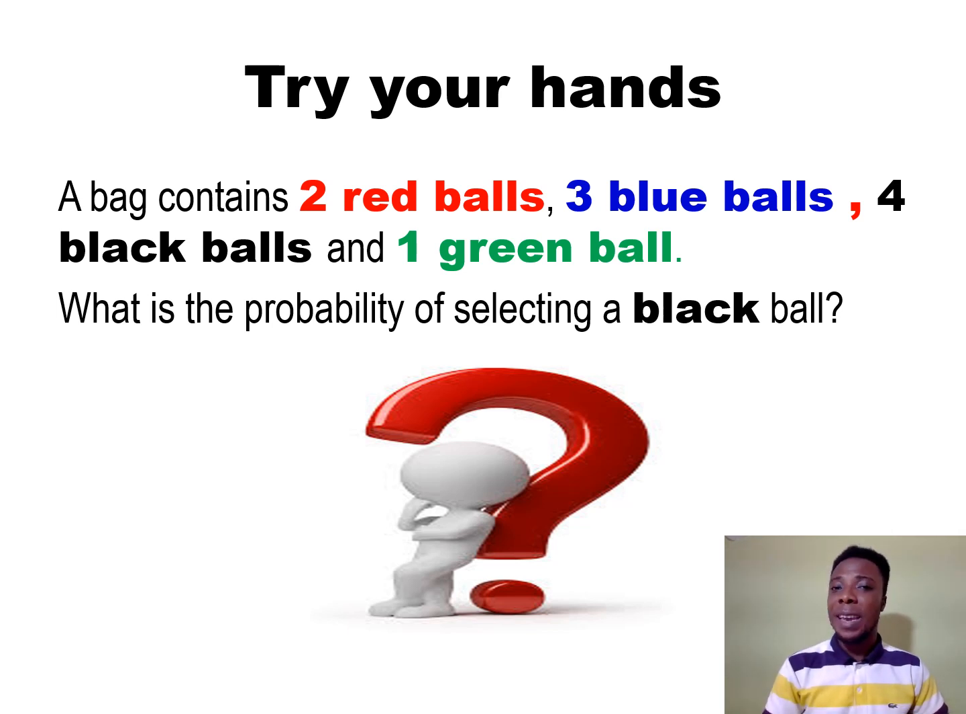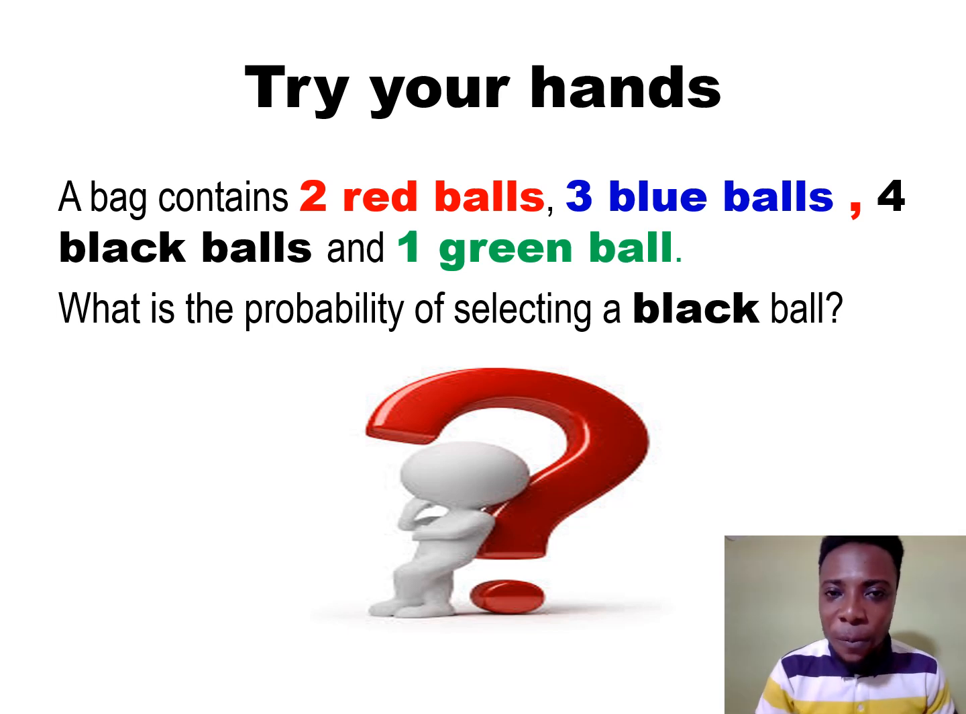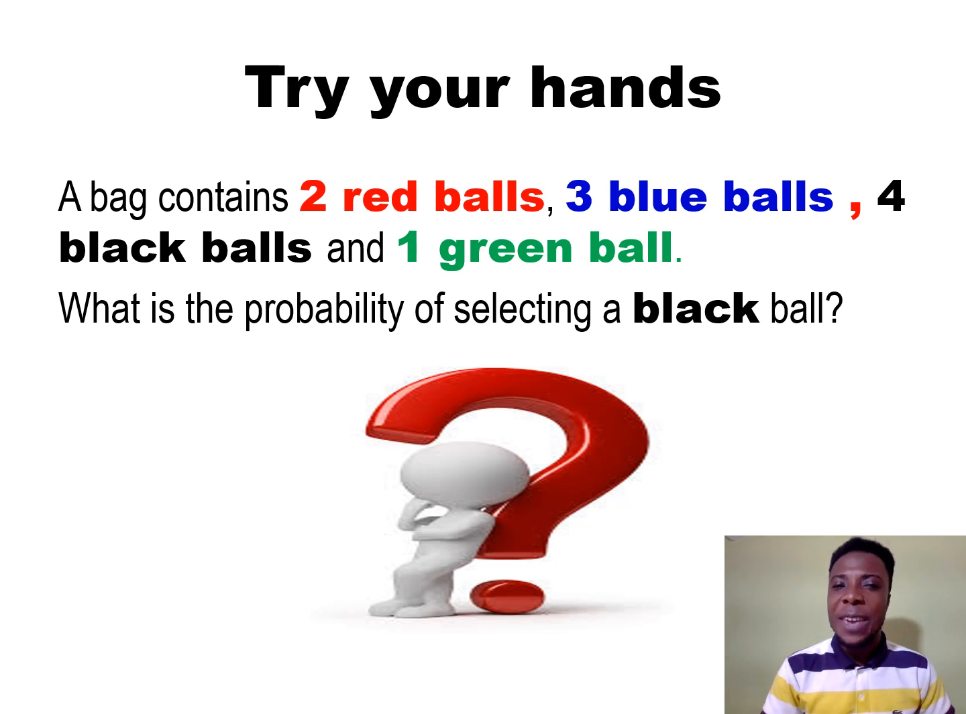So 4 over 10. Divide 4 by 2, a half will be 2. Divide 10 by 2, a half will be 5. So altogether we shall have 5 on 2. Sorry, 2 on 5, or 2 over 5.